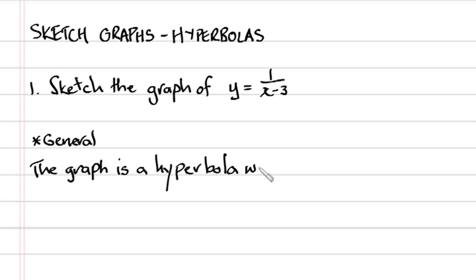Now, you might think to yourself, why has it moved 3 units to the right? Well, if we have a look at the equation itself, y equals 1 over x minus 3, you need to think to yourself what value of x is going to produce an asymptote here. And you can see that if you put x equals positive 3 into the denominator of the fraction on the right hand side, then that denominator becomes 0, and of course 1 over 0 provides our asymptote for us. So that's the reason it's moved to the right, which might seem counterintuitive to the negative 3 at the end of it. However, that's the reason we move it to the right. It's actually the value of x which produces 0 in the denominator.